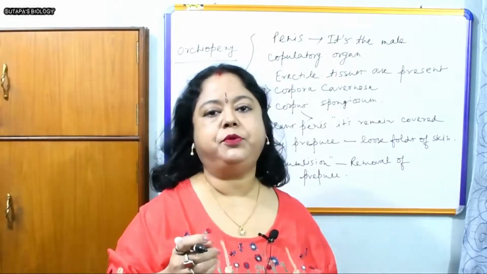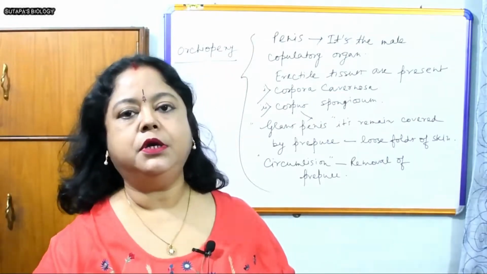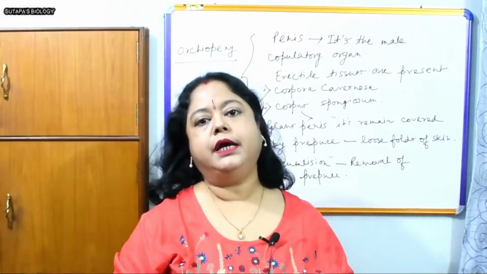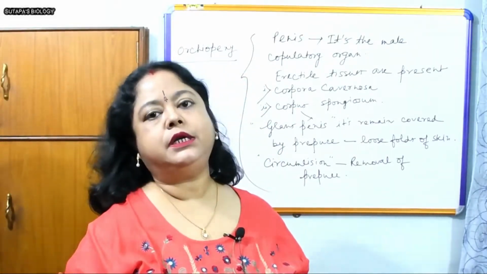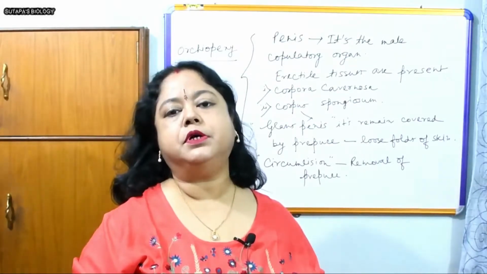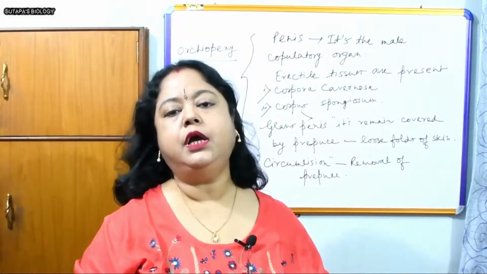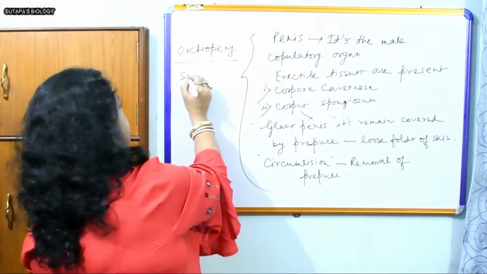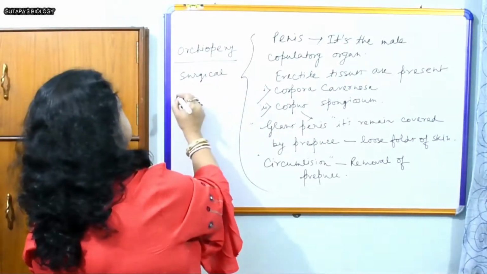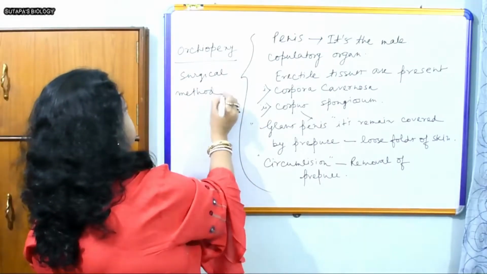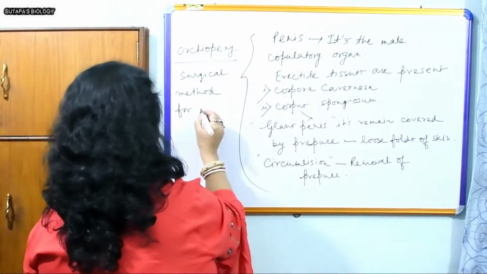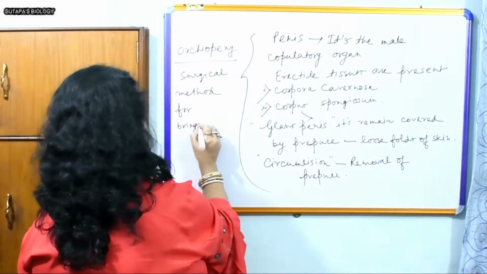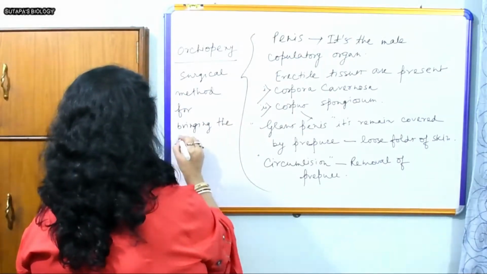In my last video, I told you that cryptorchidism is a problem which takes place if the testis, after development, can't descend down to the scrotum. I have told you that it can be solved by a surgical method in childhood, and that surgical method is known as orchiopexy, for bringing the testis into the scrotum.